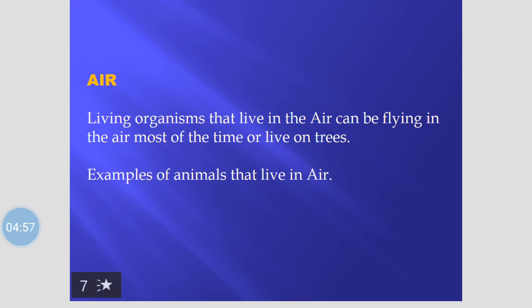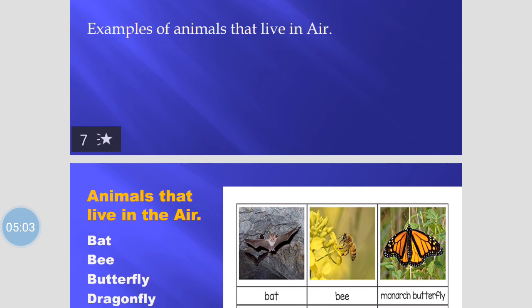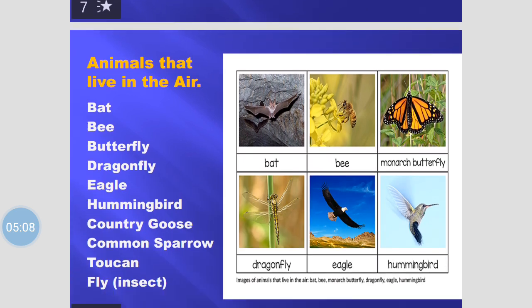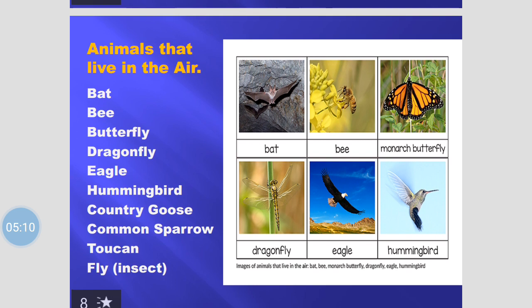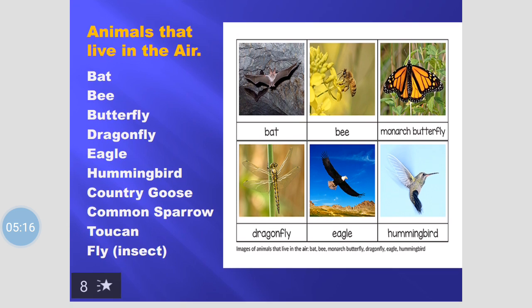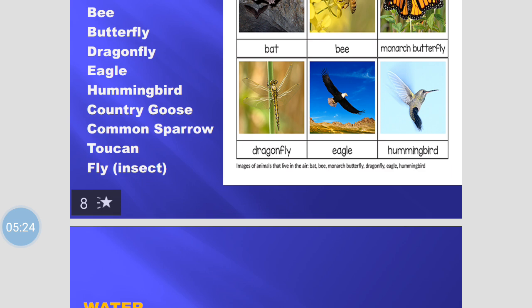Examples of animals that live in the air. As you can see in the picture, we have bats, bee, eagle, dragonfly. We have a lot. We have the insect as well, that's the fly. So these are the animals that live in the air.